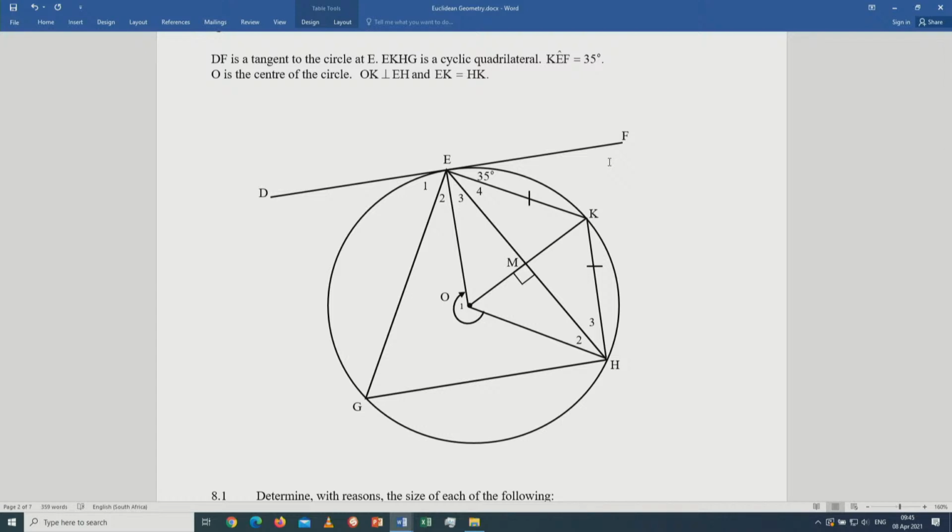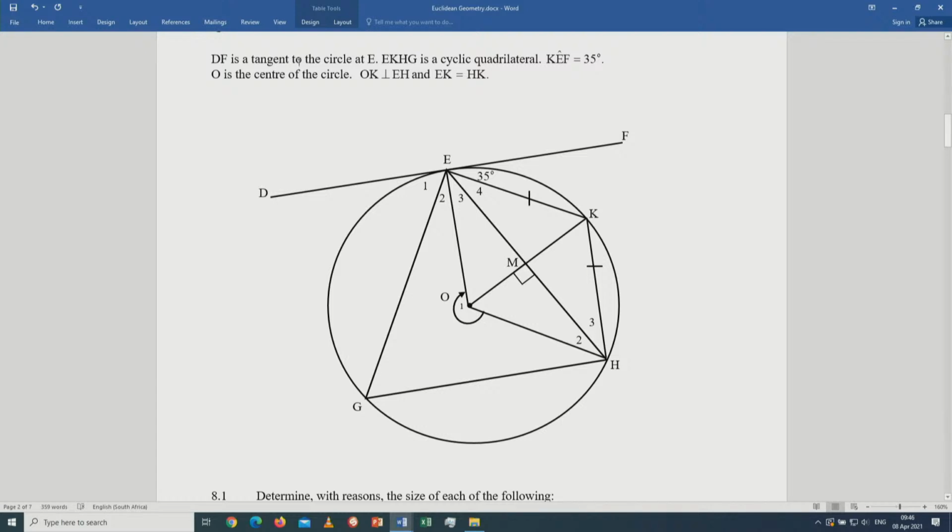There is no shortcut to Euclidean geometry. For you to answer a question related to Euclidean geometry, you must know your theorems. Already, once they say it's a tangent, I think of two theorems: tangent perpendicular to radius, and tan chord. Because it's just one line, I think of two theorems.